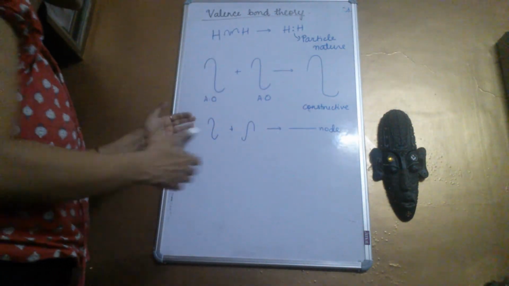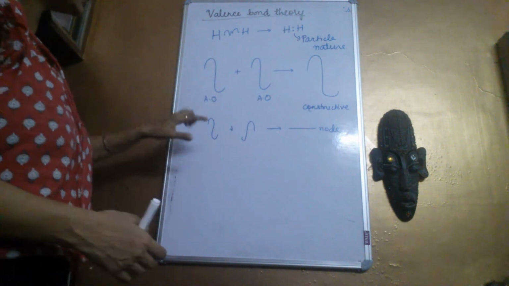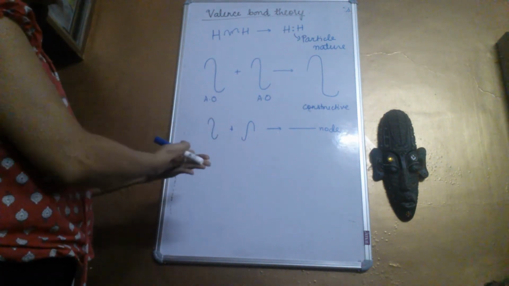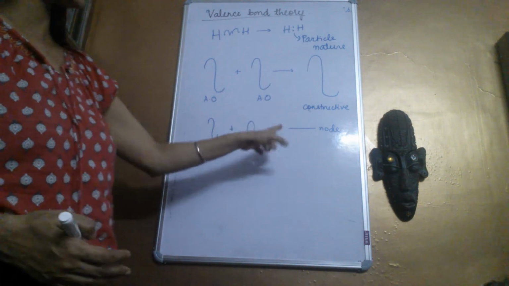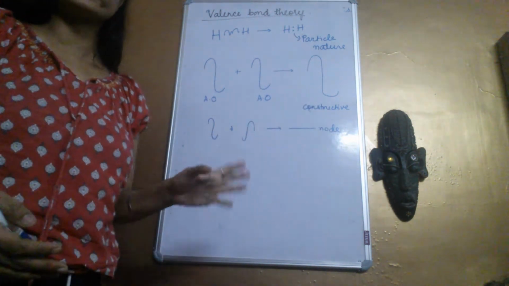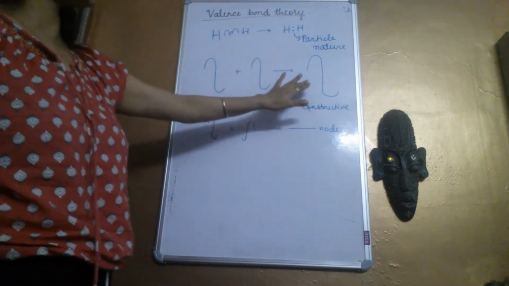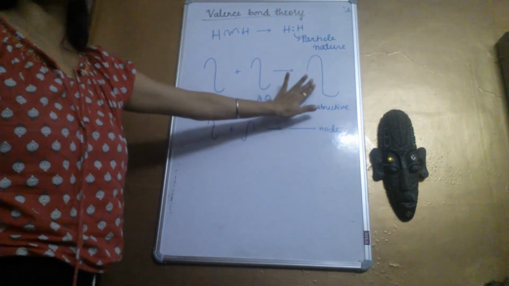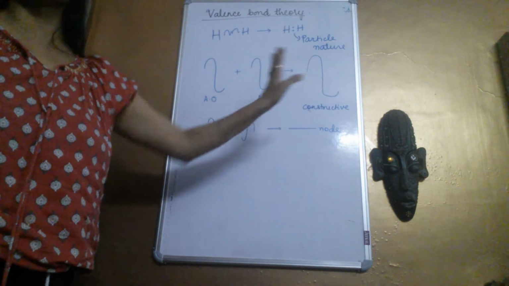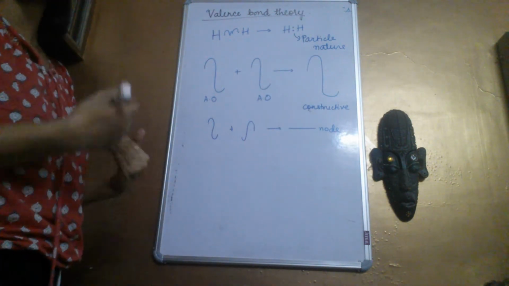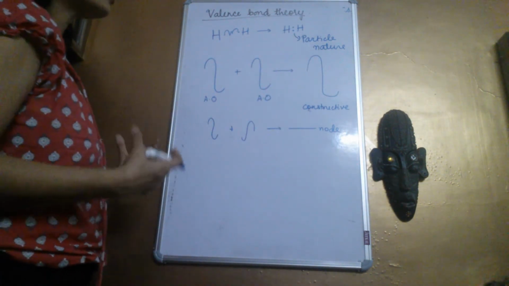You can think of these as subtracting the waves, where the trough meets the crest, so they get cancelled, the amplitude decreases, and what we get is a node, which is a region of no electron density. This is a region of high electron density. This is what our orbitals are. So in the valence bond theory, we are predominantly going to talk about that. Before I discuss the postulates of this model, let's see how a bond is formed.